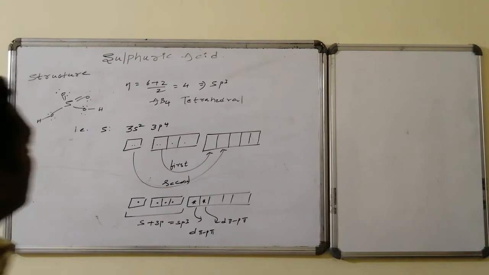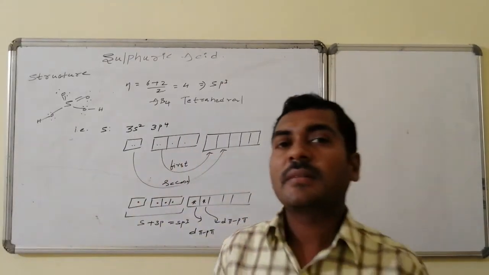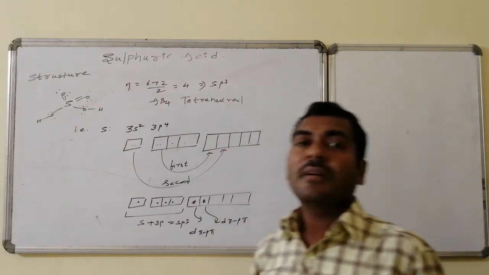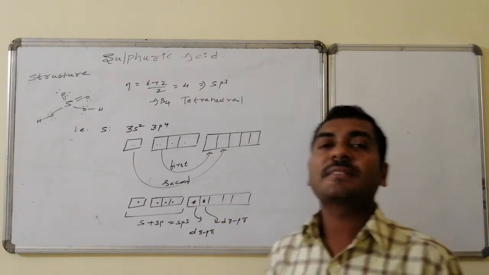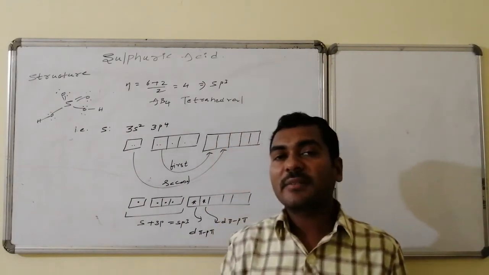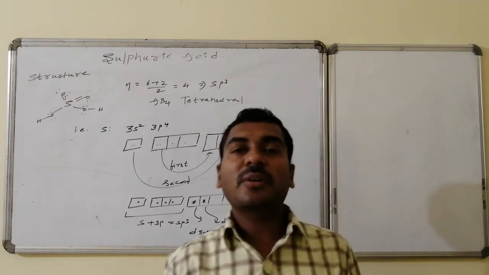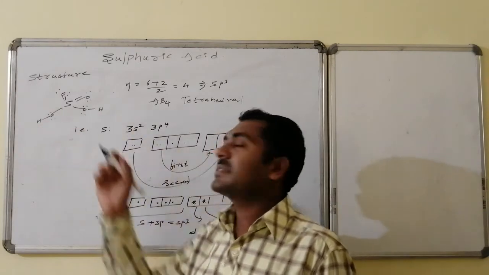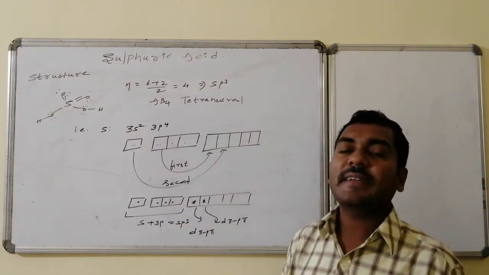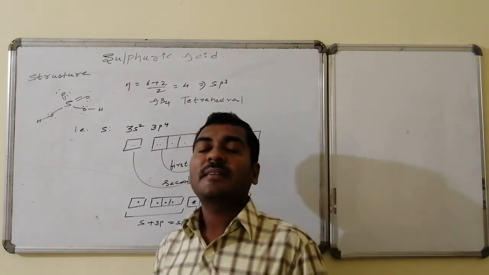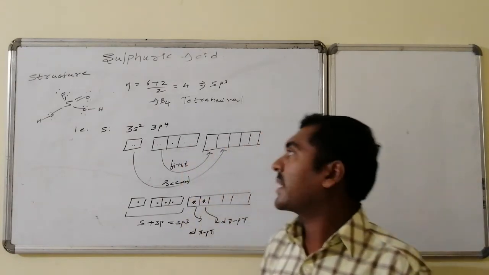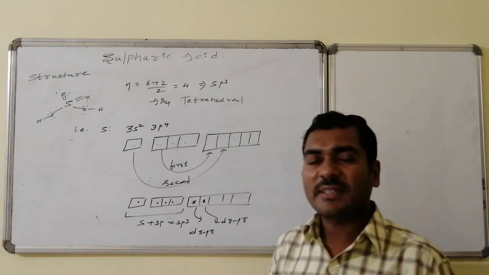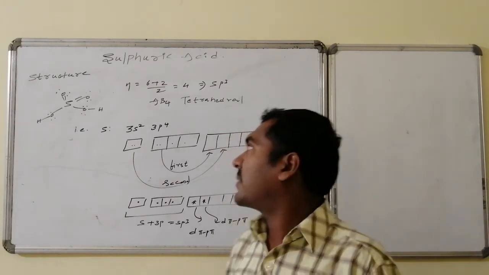Sulfuric acid. The structure of sulfuric acid, H2SO4, consists of sulfur connected with four oxygens, in such a way that two are connected with double bonds and the remaining two are connected with single bonds. That single bonded oxygen is connected with hydrogen, hence it acts as a dibasic acid and also as a diprotic acid. It can lose one proton followed by the other proton, so two varieties of salts can be found.